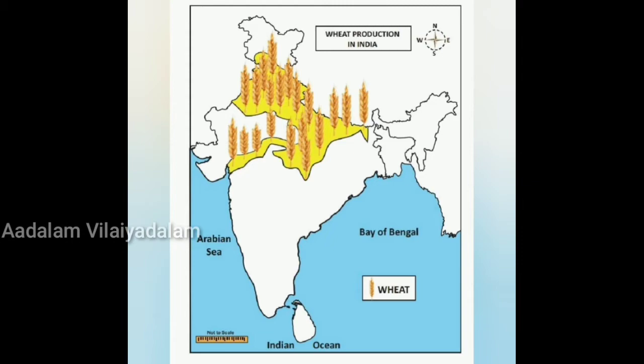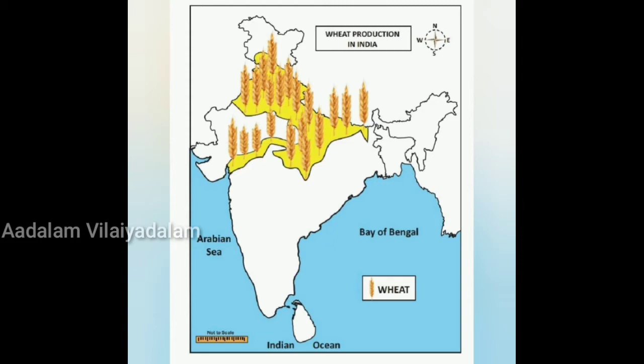Next is about pulses. Pulses include a large number of crops which are mostly rich in vegetable protein. They are used as human food and for feeding cattle. So these pulses are included in large number, rich in vegetable protein, and also useful for humans as well as for feeding cattle. Madhya Pradesh, Uttar Pradesh, Rajasthan, Maharashtra, Andhra Pradesh are the major pulse growing areas.